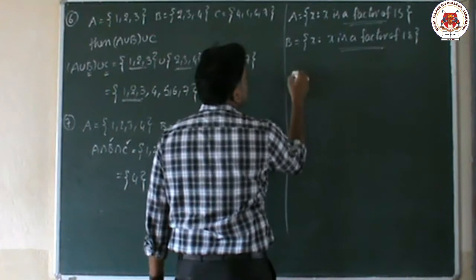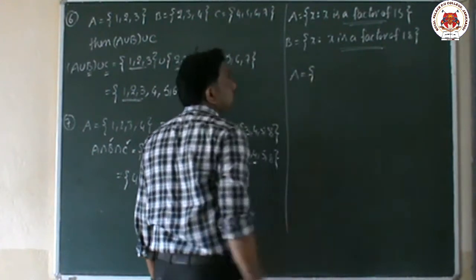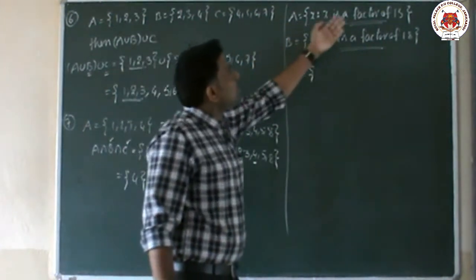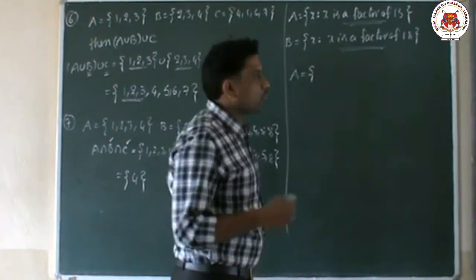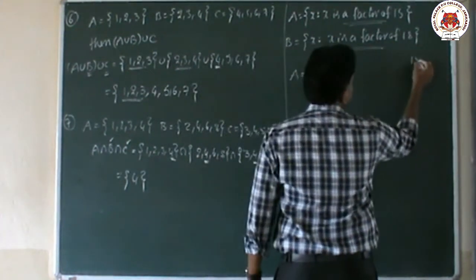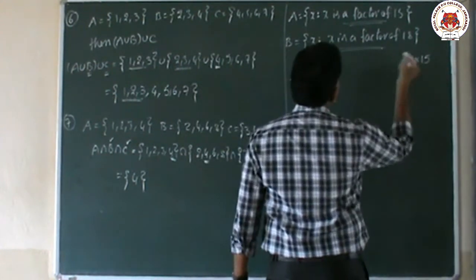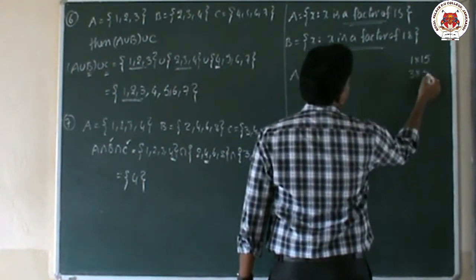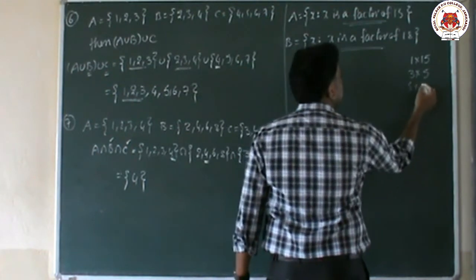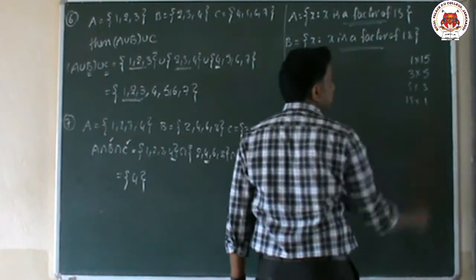First of all, I am writing the A set elements. A equals the factors of 15. What are the factors of 15? 1 times 15 is 15, 3 times 5 is 15, 5 times 3 is 15, 15 times 1 is 15.